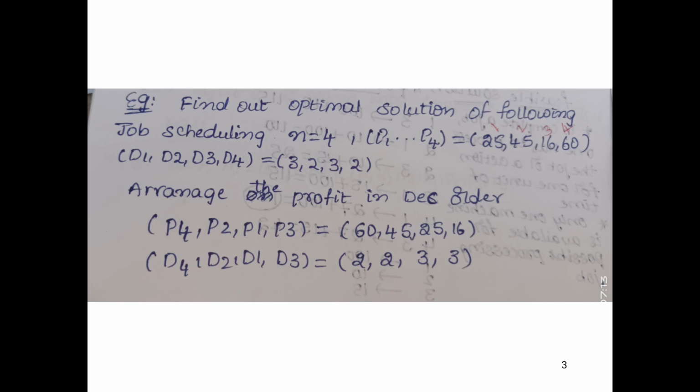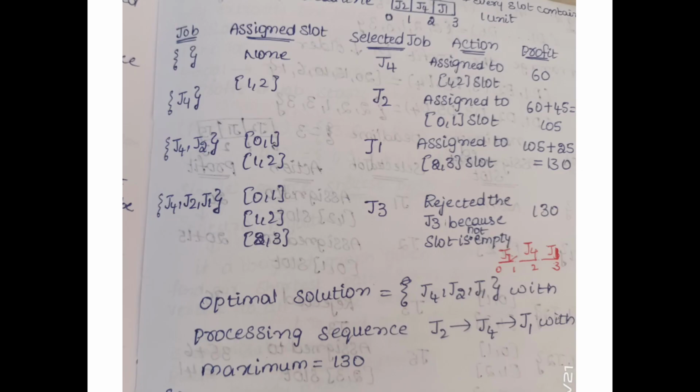So we select j4, give it slot 1 to 2, and the profit is 60. We add job 4 and assign the slot 1 to 2.